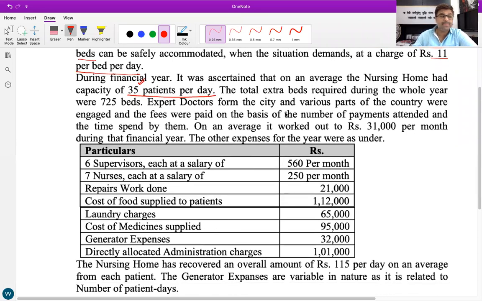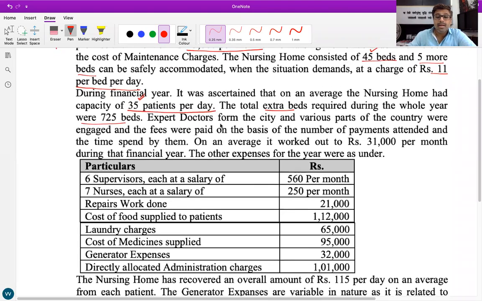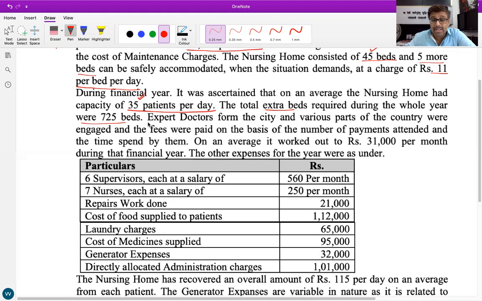Esha, unmute and read it further. The total extra beds required during the whole year were 725 beds. Total extra beds required during the whole year were 725 beds, clearly given.